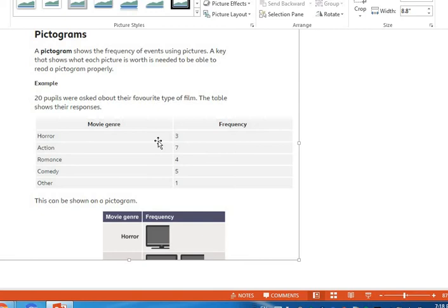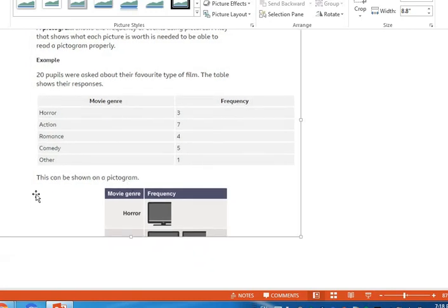Let's do it. Horror 3, action 7, romance 4, comedy 5, other 1. Other what? What about other here? I don't know. So this can be shown on a pictogram.